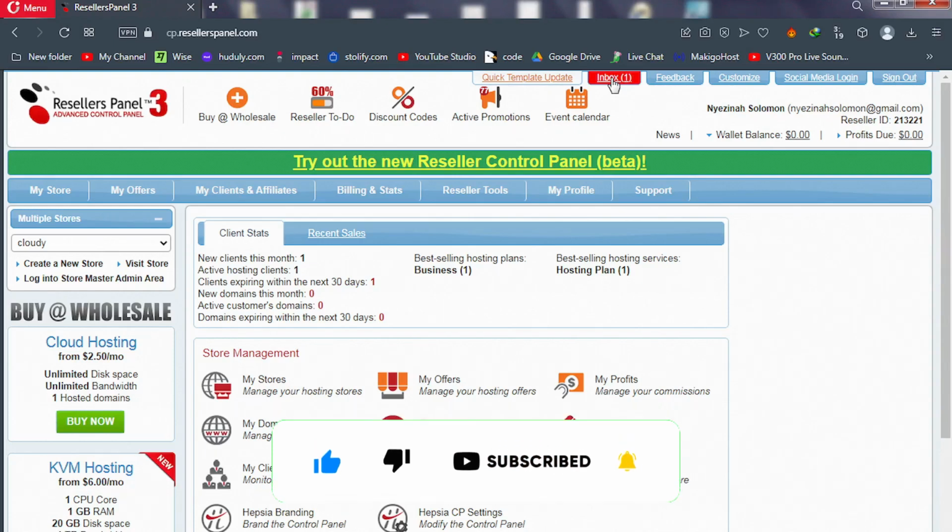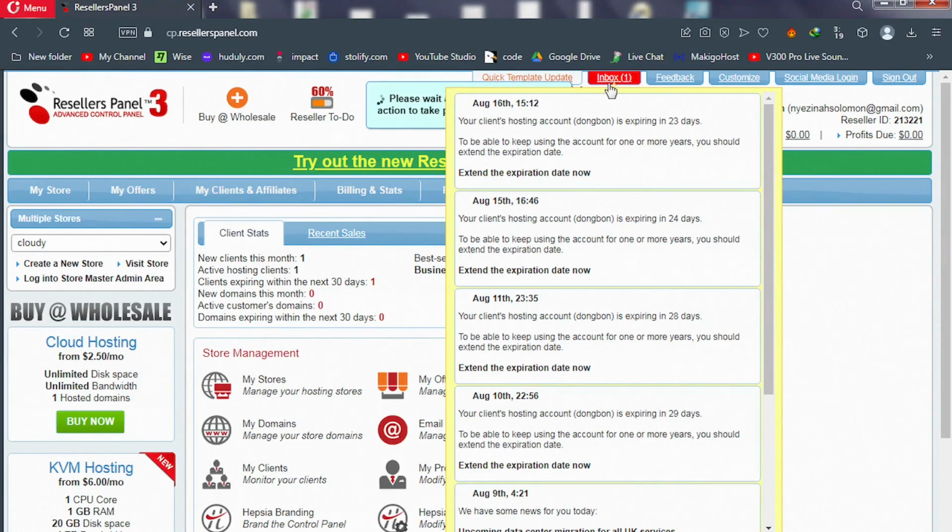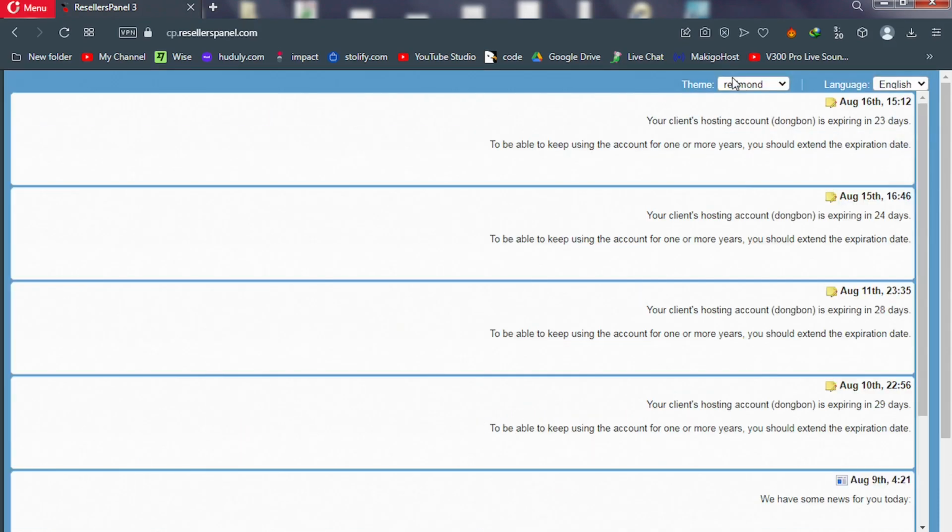Inbox, click on it, and this contains all the notifications that are going on on your site. So if a client account is about to expire, you get notice. So that's self-explanatory. Feedback. If you have feedback from the reseller panel, this is where it's going to be displayed. Customize, click on it. Now you can use this feature to customize the look of your dashboard.